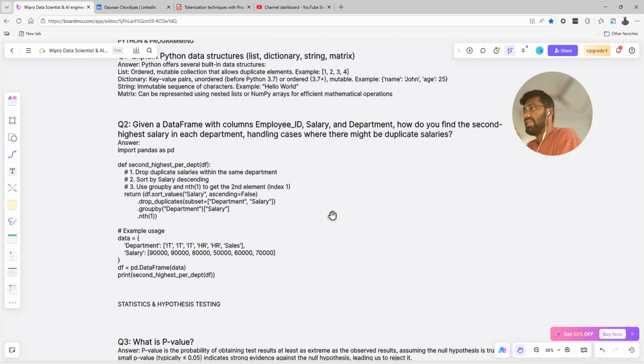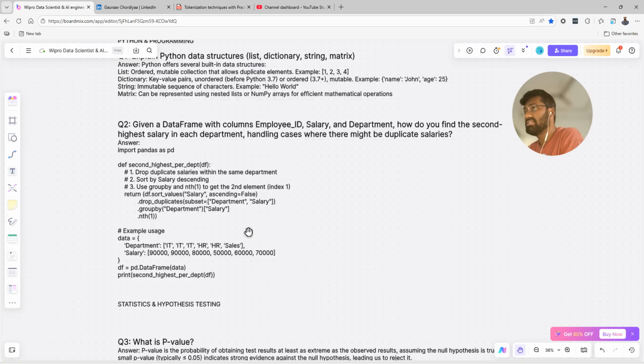salary. Wherever department and salary have a duplicate value, for example some IT rows have 90,000 and 90,000. You can see here it is a sample data set. From here you can see that we have two IT department rows with the same salary, so they are going to be dropped. And after that we are using group by. We group by department and salary nth one. That means we are getting the second highest salary.